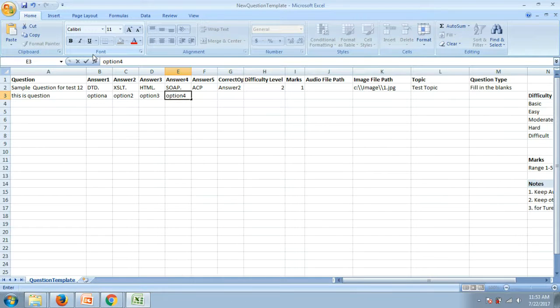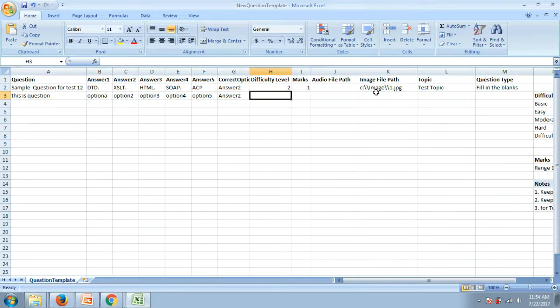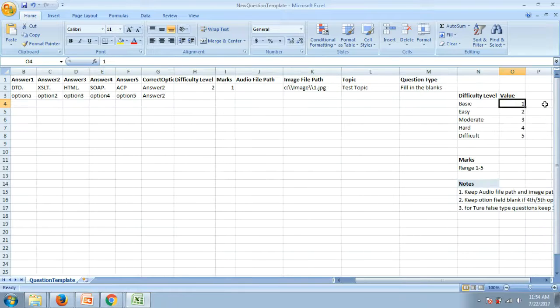Answer 3. You can add the third answer option for multiple choice questions. Answer 4. You can add the fourth answer option for multiple choice questions. Answer 5. You can add the fifth answer option for multiple choice questions. Correct option. You can define the correct option. Difficulty level. We have difficulty levels of 1 to 5. You can define a difficulty level rating for the question.